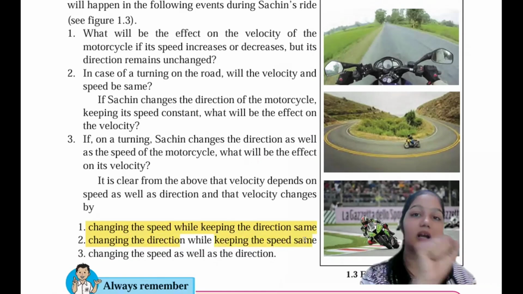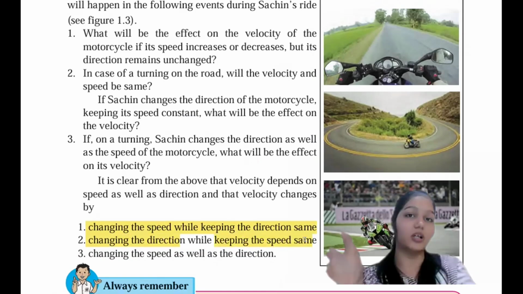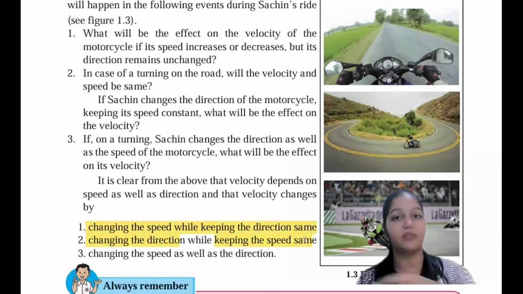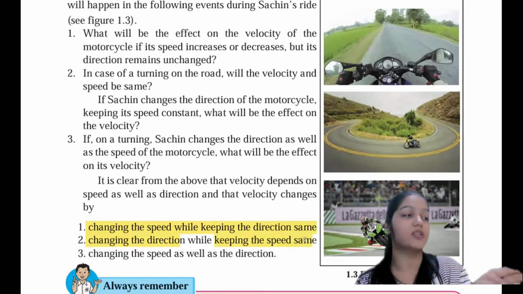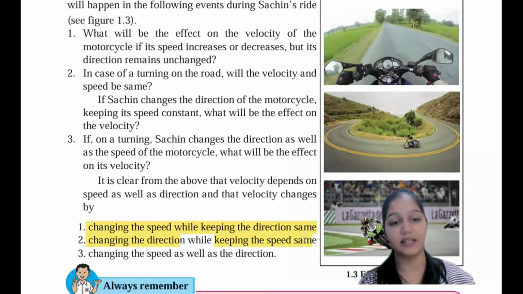When you are driving a car and there is a turn, at that time you have to change the direction, but you have to maintain the same speed. Okay, I hope it is clear. But changing the speed as well as the direction would definitely change the velocity.